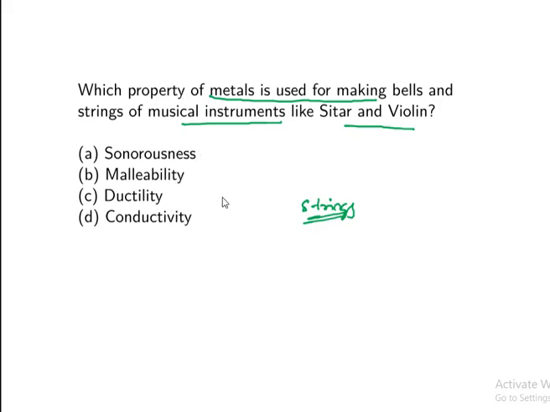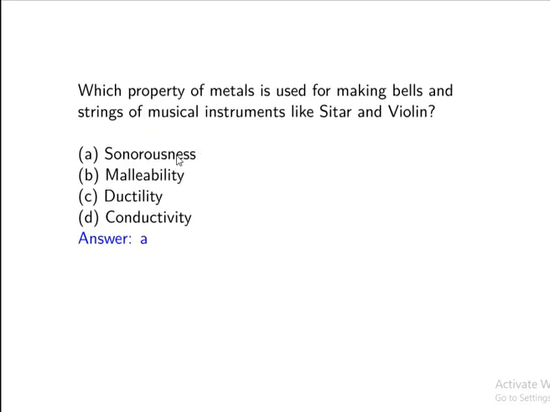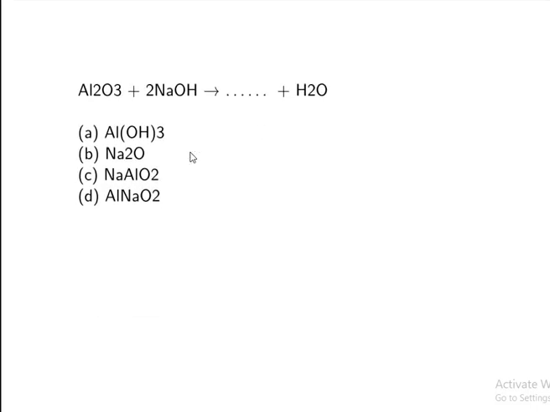We have sonorousness, that is nothing but sound. Bells and strings produce sound. Malleability and ductility are not considered under music. So the property we require in music is sonorousness, that is the musical sound.